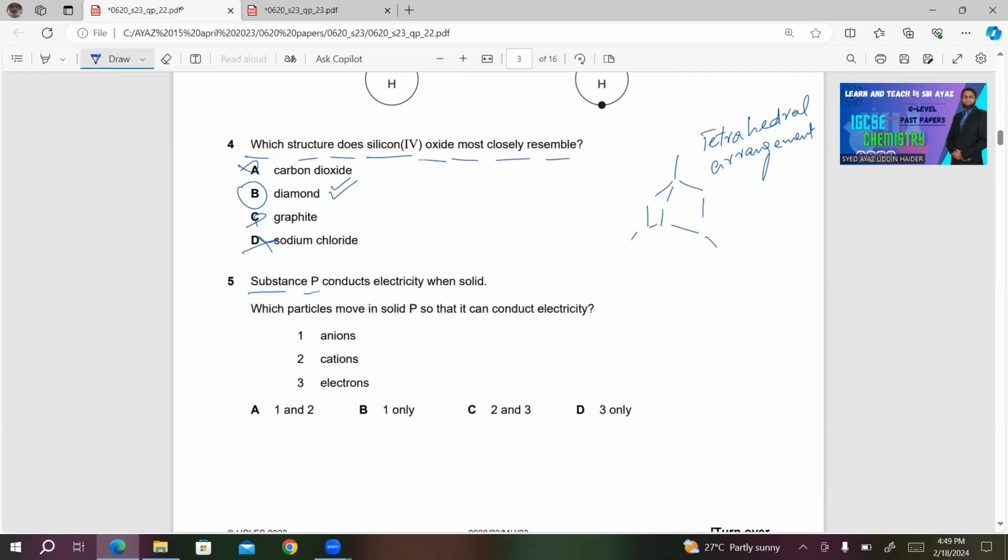Number 5, substance P conducts electricity when solid.